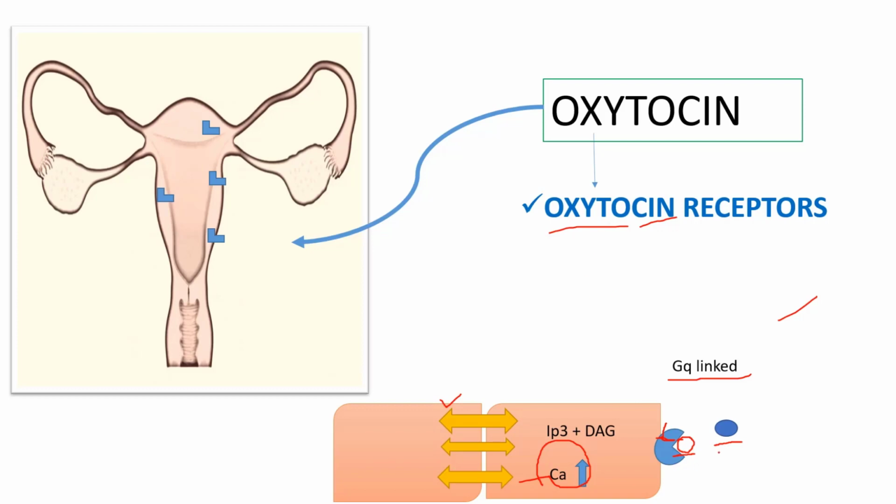by the oxytocin. So first, the upper segment of the uterus will contract, and then the lower segment of the uterus will contract. And when the lower segment of the uterus contracts, the upper segment of the uterus will relax. So in this way, there will be contraction of the uterus mainly with the help of oxytocin. The main hormone which causes the softening of the cervix is prostaglandin, and the main hormone which causes the contraction of myocytes or the contraction of the uterus is oxytocin, right?